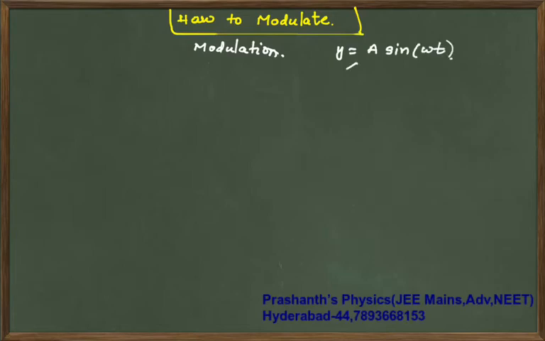This will have two things: one is the message signal and the other is the carrier signal. It will be in the format omega t plus phi, so it is having a carrier signal.